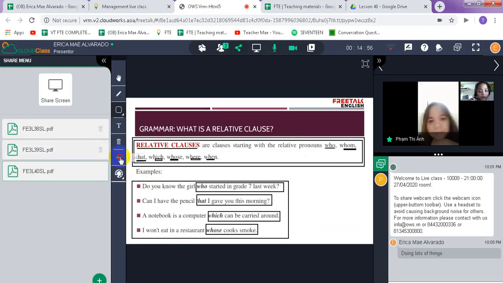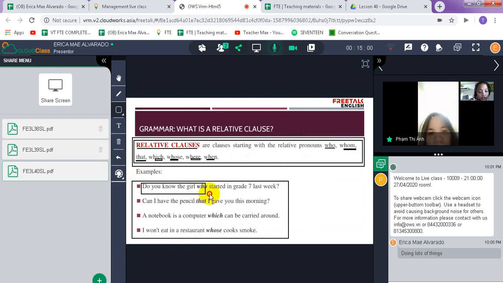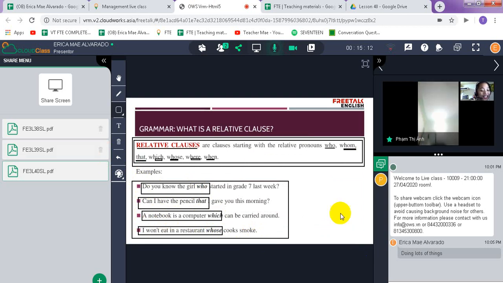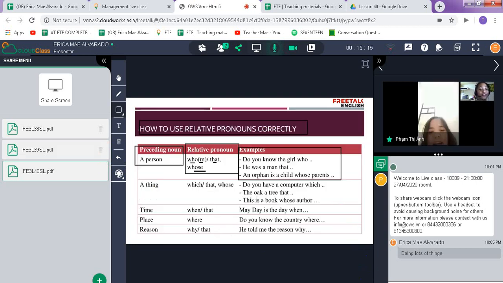Oh yeah, I was really wrong in this one. I got confused on that one. It's actually this one. Do you know the girl who can have that pencil, that notebook, the computer? Sorry about that. Oh, okay, Erica. Yes, Erica.